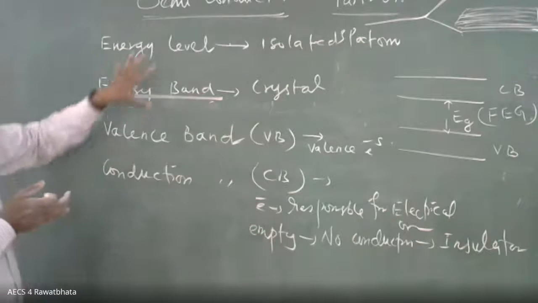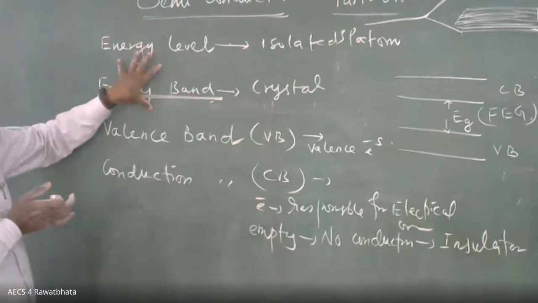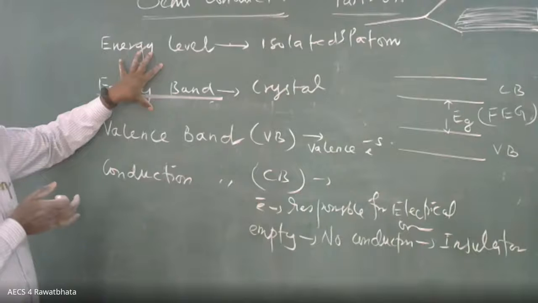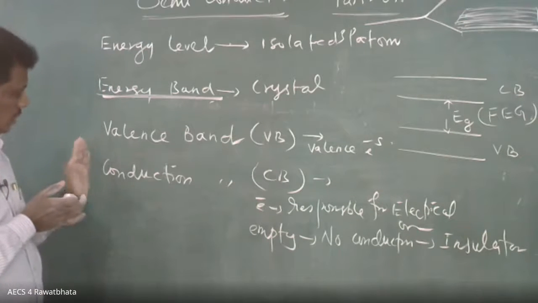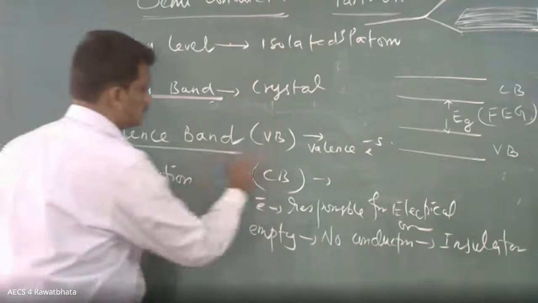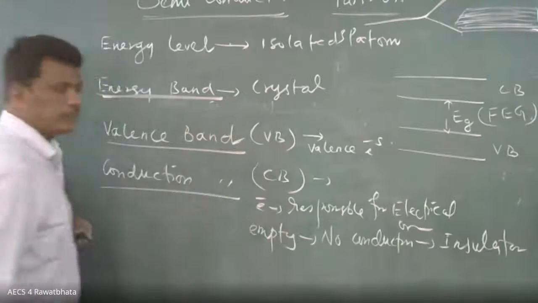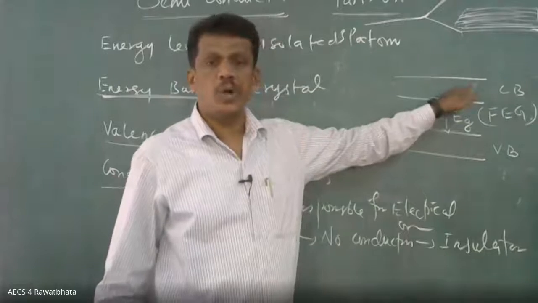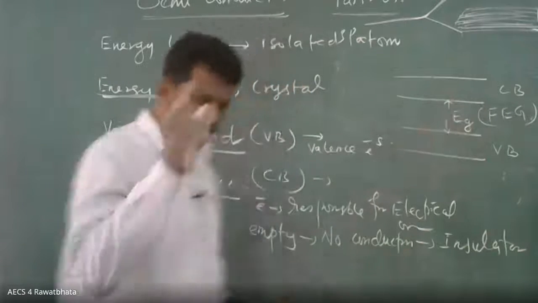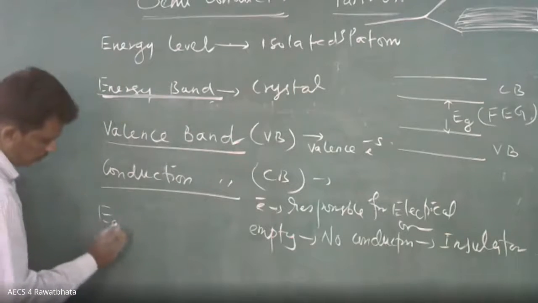Okay, so the first point I told about was energy level, energy band, and then I discussed the different energy bands: valence band, conduction band. Between the valence band and the conduction band, this is called the energy gap. What is the energy gap?